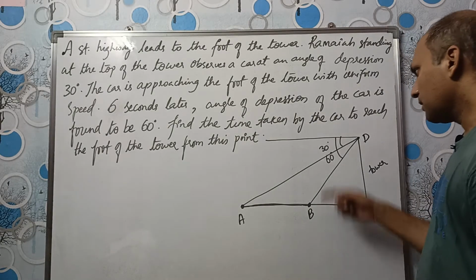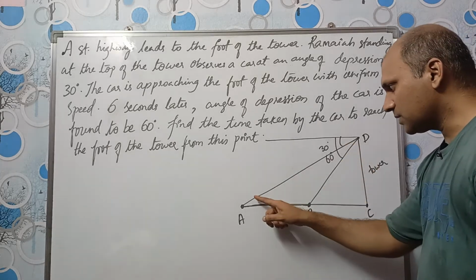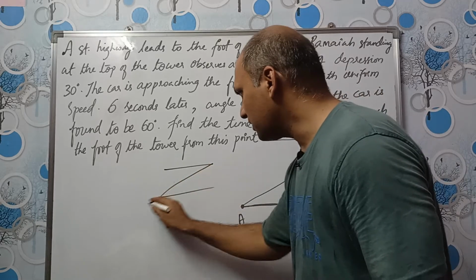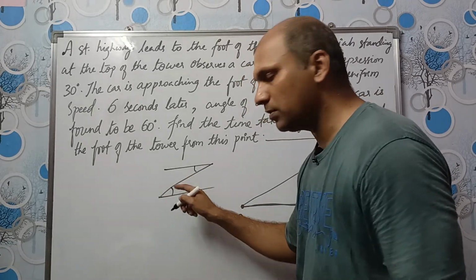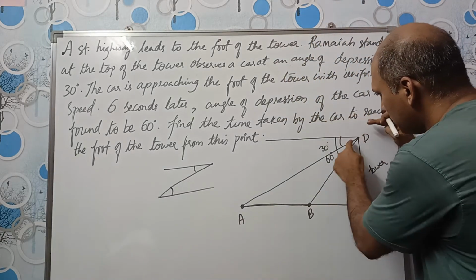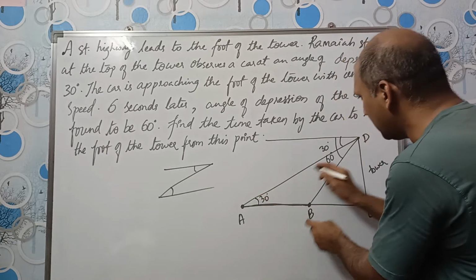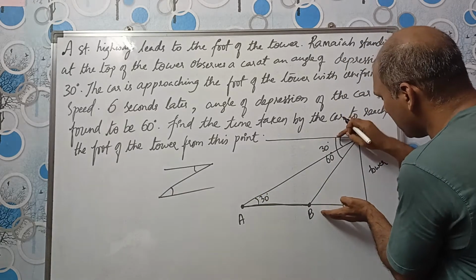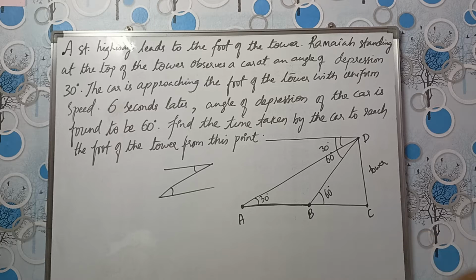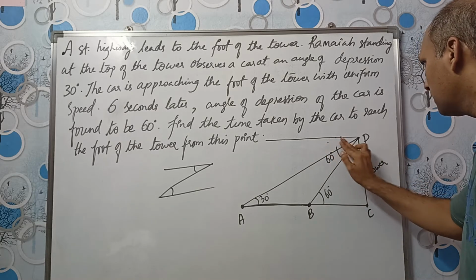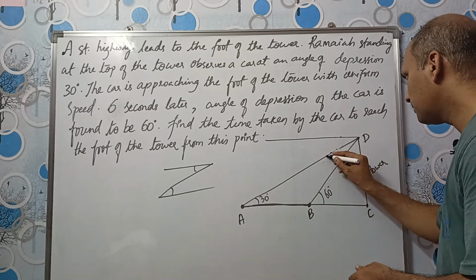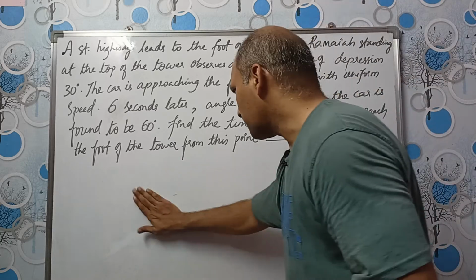Alright, see, if this angle is 30, this will also be equal to 30. Alternate interior angle, see. Two parallel lines are there, this one will be the transversal line, so these two angles will be alternate interior angles and they will be equal. So we have two parallel lines, right? So this first one will be 30, and this and this is also parallel, this angle and this angle will be same. So this one will be 60 degrees. I hope you understood this diagram. So let me just rub this so that we won't get confused, right? This is the diagram.